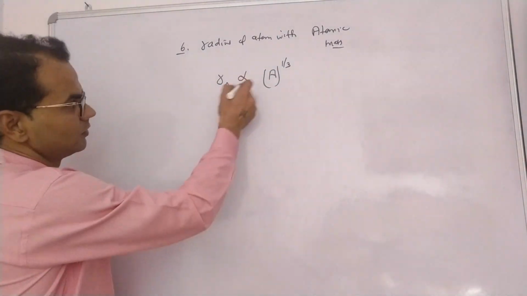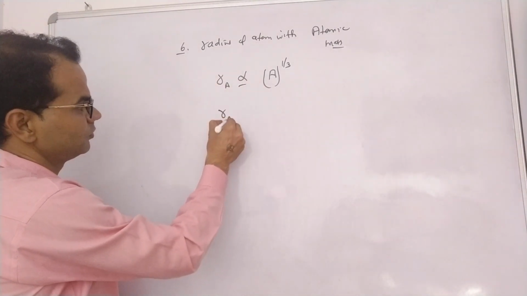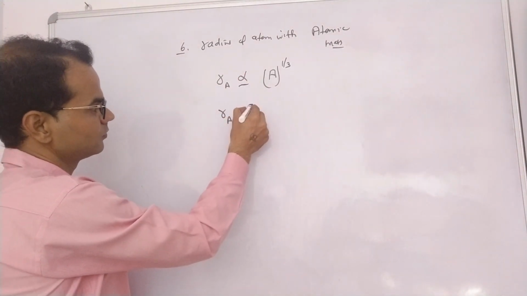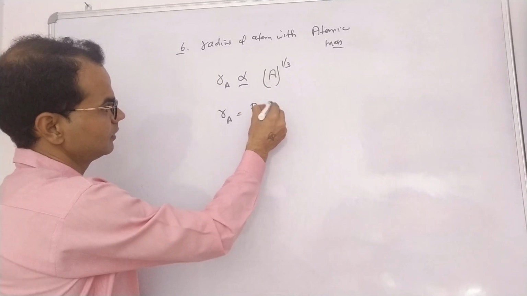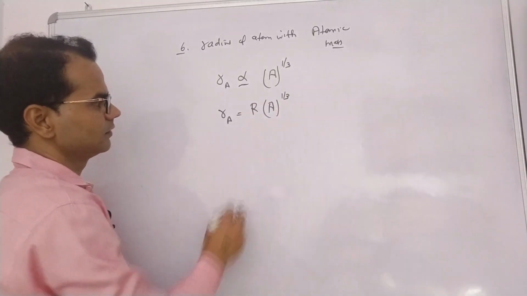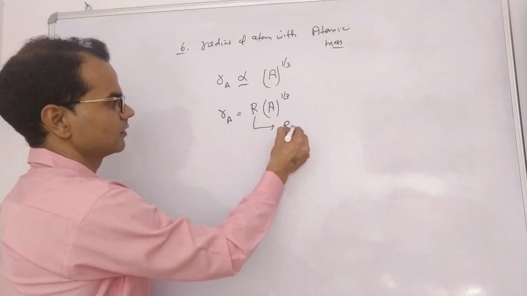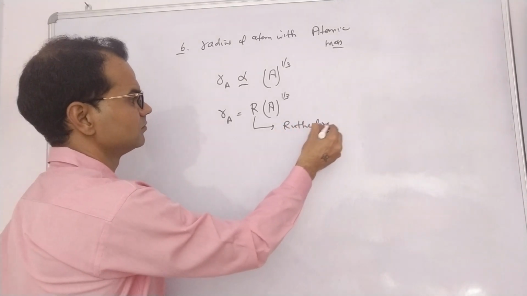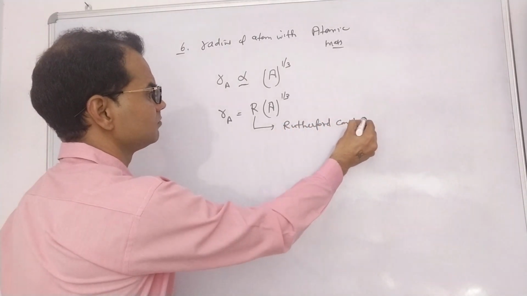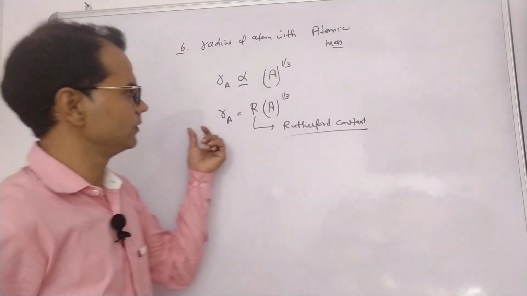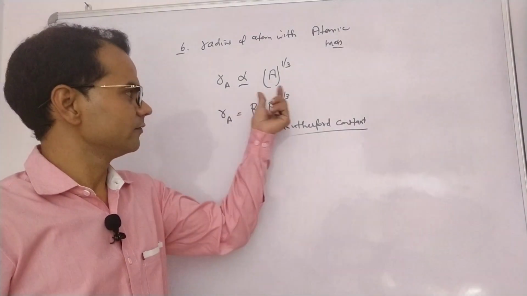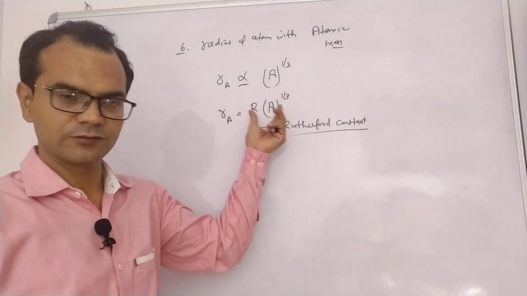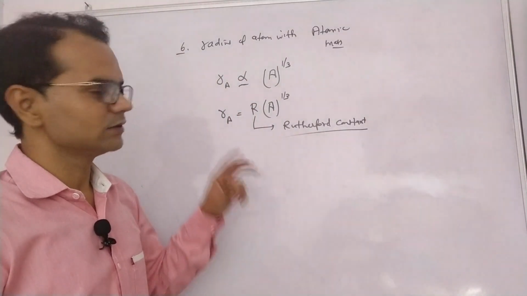If we use a proportionality constant, R equals R0 A to the power 1 by 3. R0 is the Rutherford constant. It was again an important conclusion.